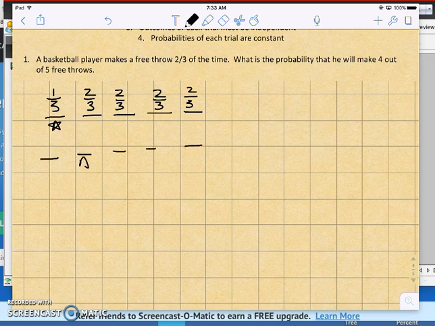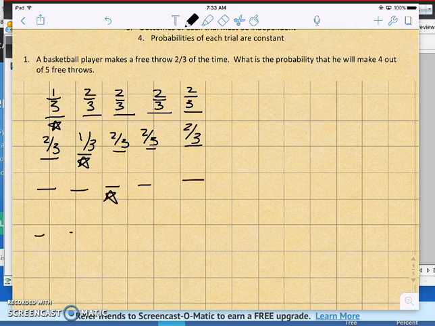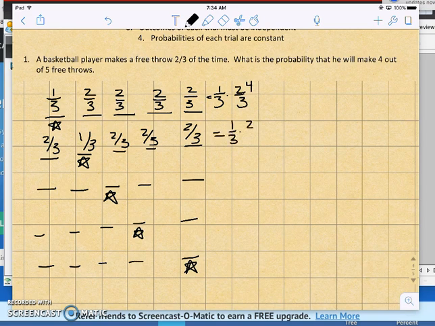He could miss the second one, so 2/3 would go here. 1/3, 2/3, 2/3, 2/3. Or he could miss this one, or he could miss this one, or he could miss this one. So all of these are the same. This probability would be 1/3 times 2/3 to the 4th. And again, all of them would be the exact same. And since he could do this or this or this or this or this, then we would add those all together.